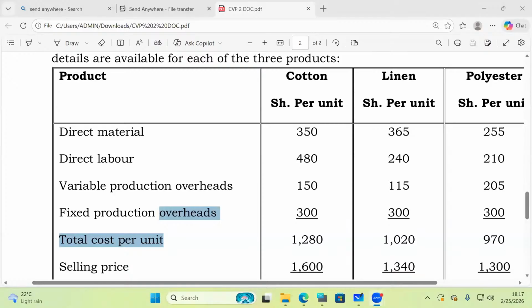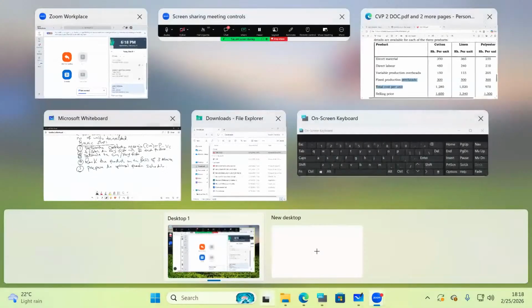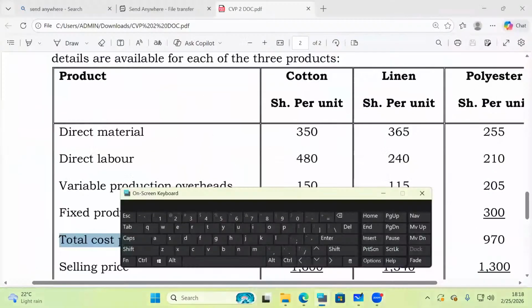So I want you to do me a favor. I'm 100% sure that you great students can very easily come here and give me the contribution margins. That one I know you can easily do. So I want us to calculate, ladies and gentlemen, the contribution margins very fast.